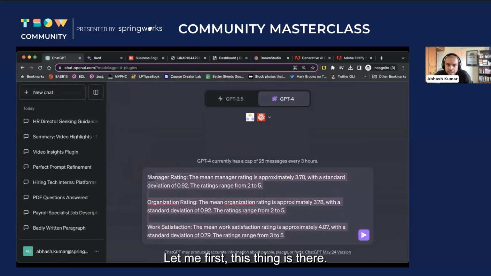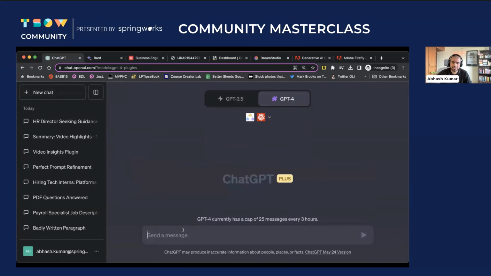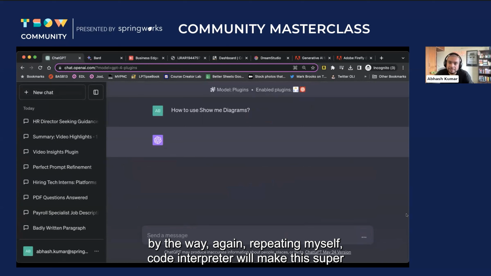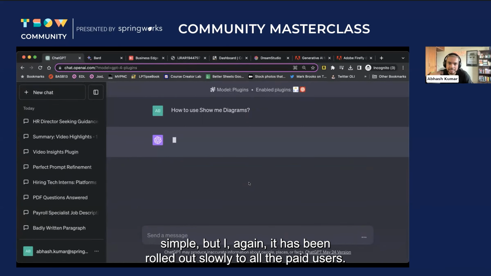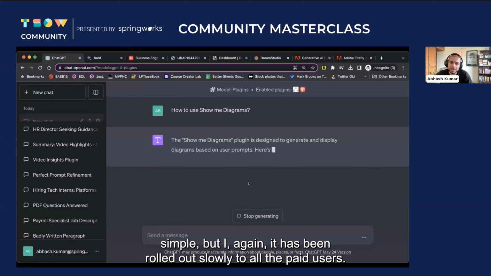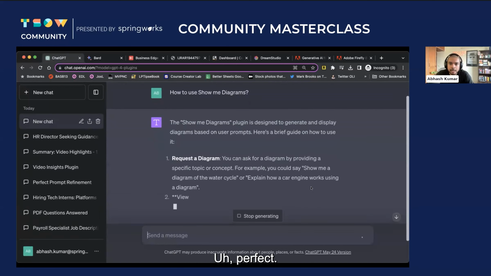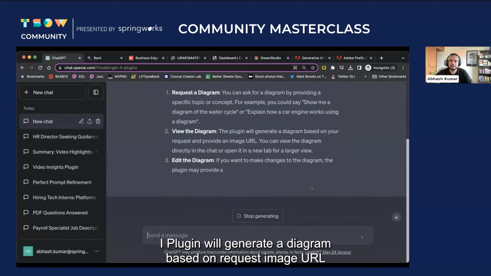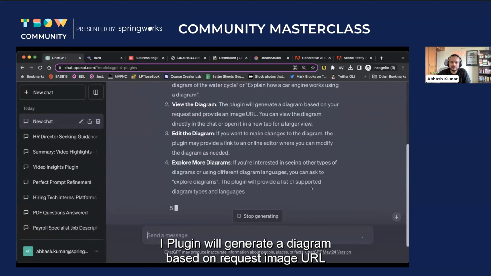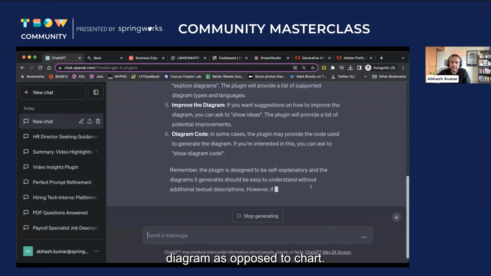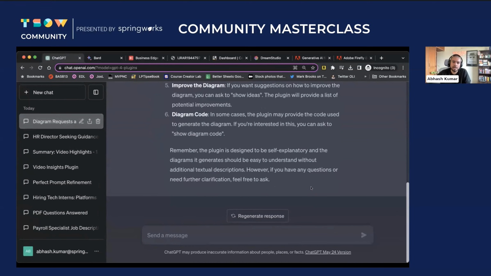Let me first ask how to use it. By the way, again, repeating myself, code interpreter will make this super simple, but it is being rolled out slowly to all the paid users. Perfect. Explain how a car engine works. The plugin will generate a diagram based on request, image URL, diagram as opposed to chart.